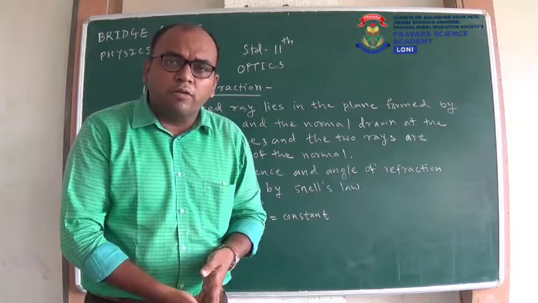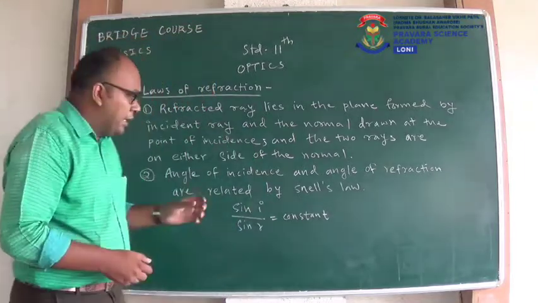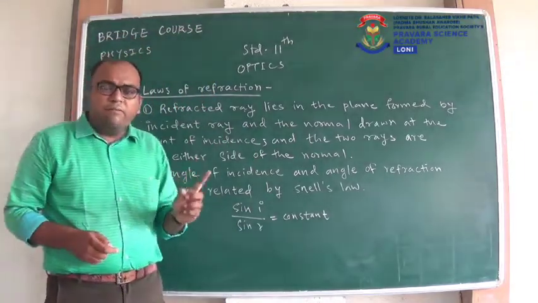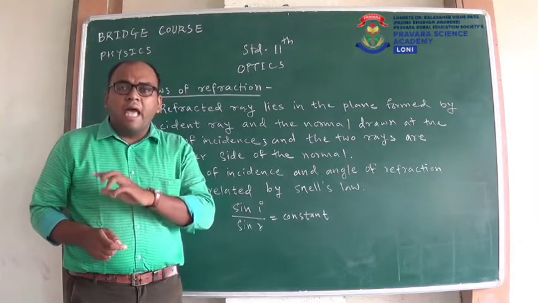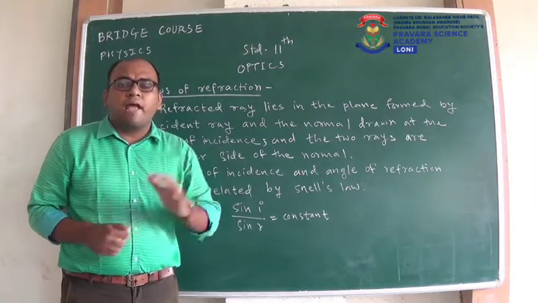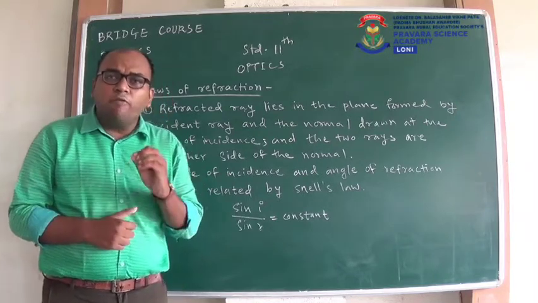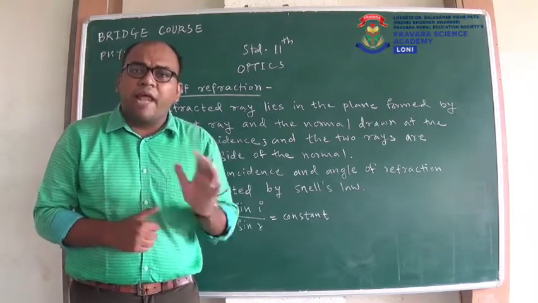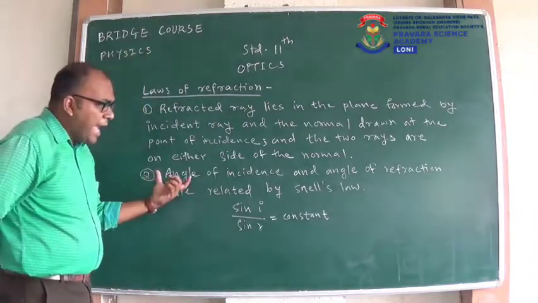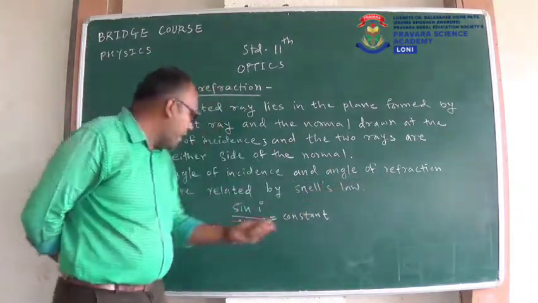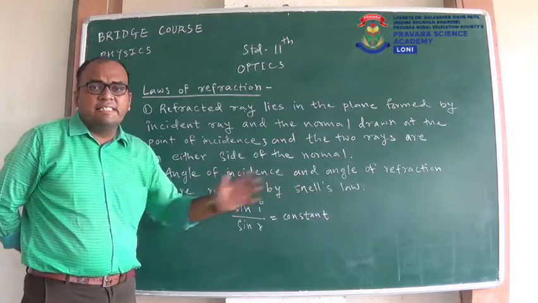So now we will go for the second statement. The second statement is different. In the law of reflection, the second statement was that the angle of incidence is equal to the angle of reflection. Now here we will see what the relation is between the angle of incidence and the angle of refraction. The relation is: angle of incidence and angle of refraction are related by Snell's law.